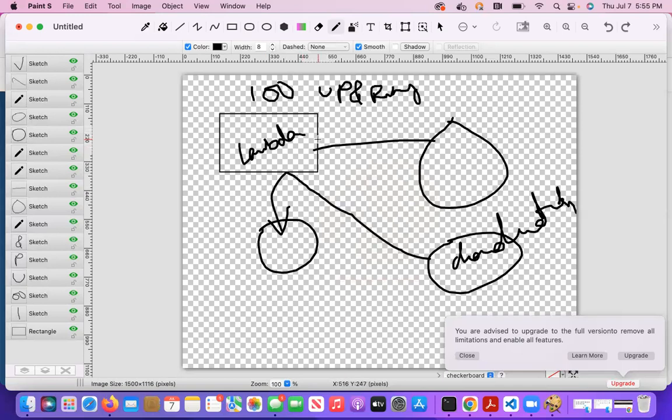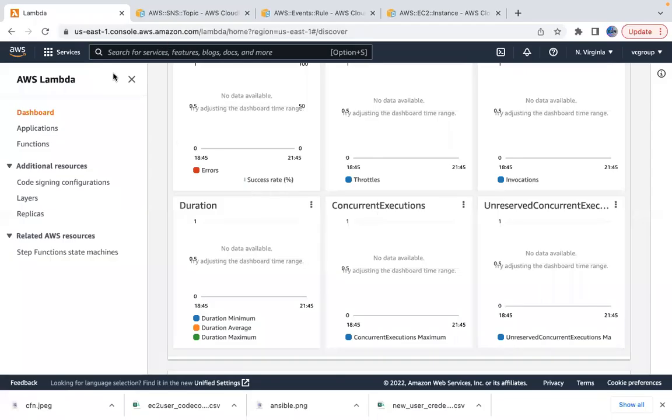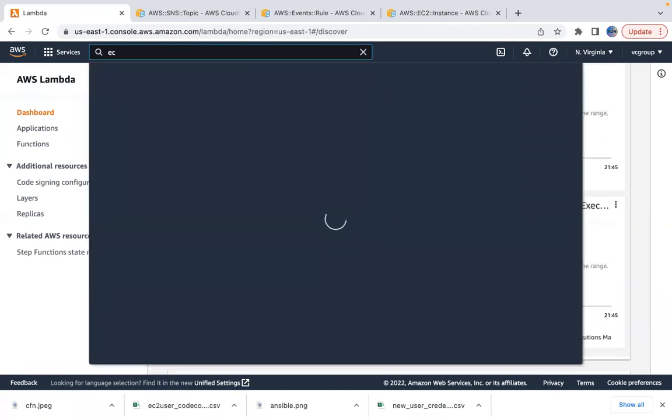Let me go ahead and create a couple of instances first, so that the instances will be ready, and we can use the CloudFormation stack to create all of them actually. And let me go to the EC2 dashboard.